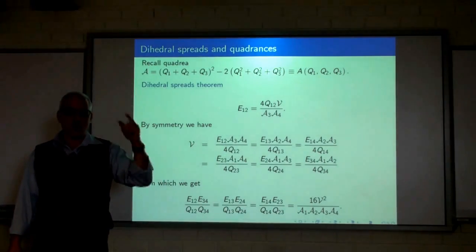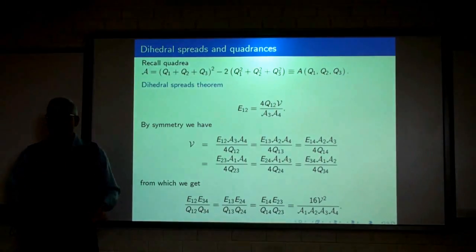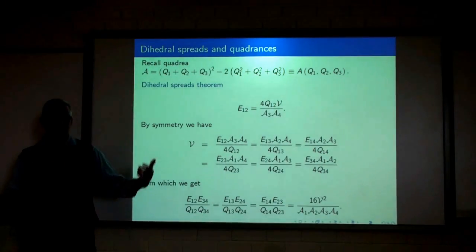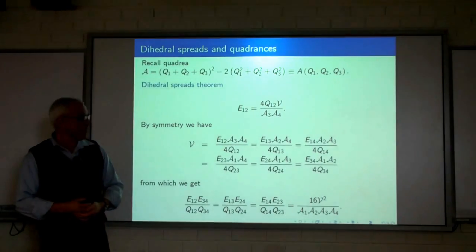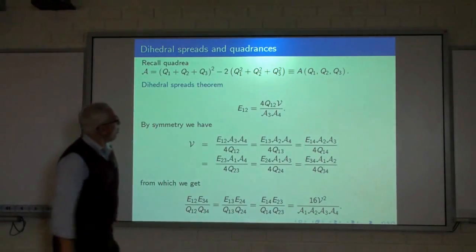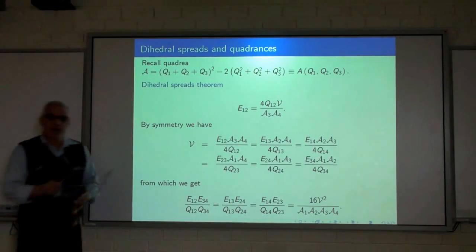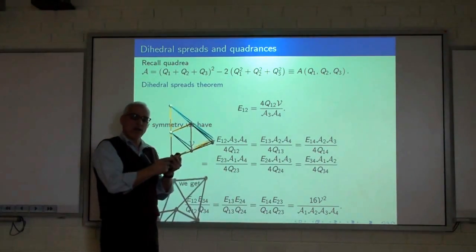That was 144 times the volume squared. That was that big expression involving many terms involving the Qi's at the bottom of one of the sheets. And what are the denominators? Well, the denominators are the quadreas of the corresponding faces.